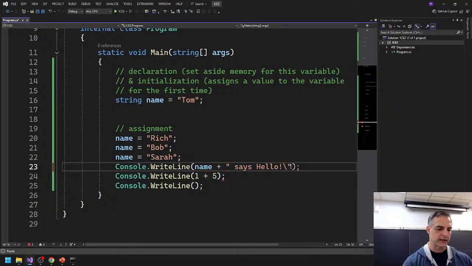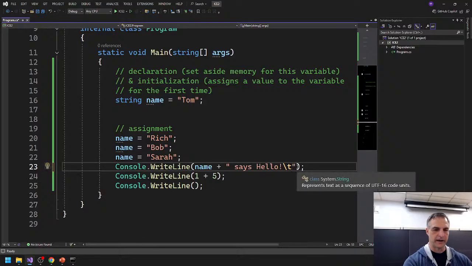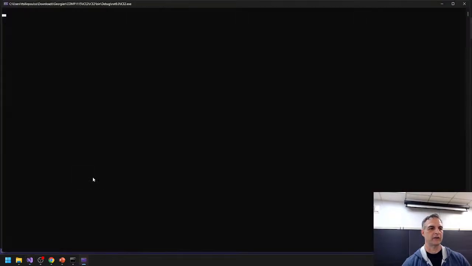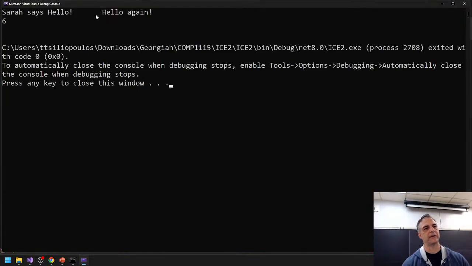So if I go \t for tab, that's a tab, right? You won't notice anything yet, but let's just put in something like hello Tom, and then we'll say hello again, right? Let's try this. If I just did one of those with this \t, let's try and run that. Then you can see that it's going to add a tab in there, right? That's what the escape \t means. And there's a bunch of those, right?